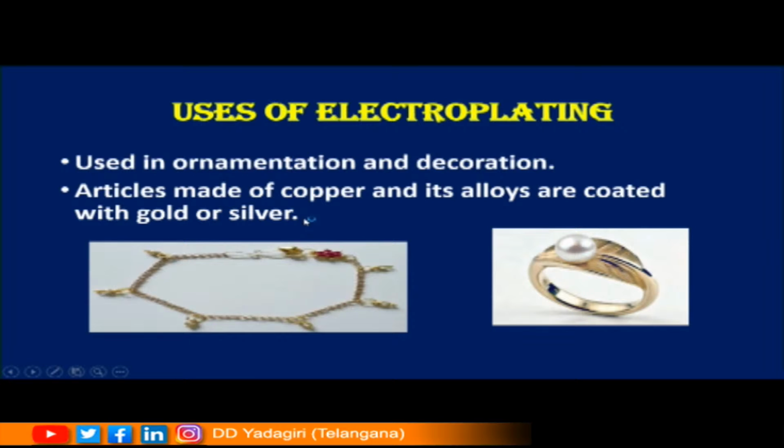Children, you must have heard of rolled gold, or imitation jewelry, or things like gold plated jewelry. So children, here copper material is also prone to oxidation. Even it changes its color very easily. So this copper is protected by plating with gold or silver, and these are used in ornamentation or decoration purposes.